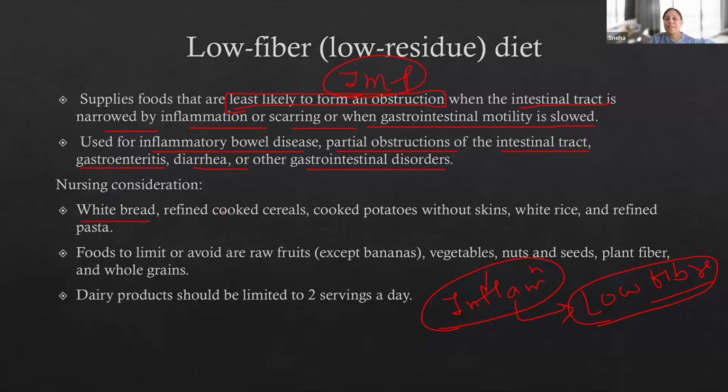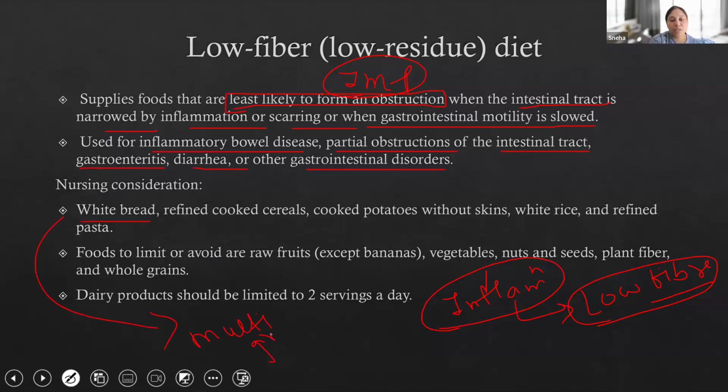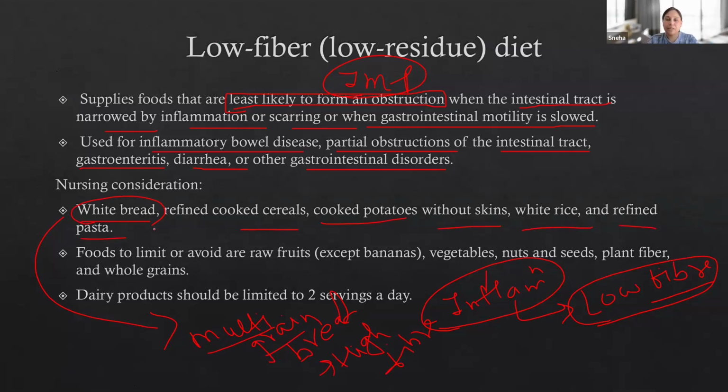So I want you to remember the food items for a low fiber diet. White bread. Please remember multigrain bread. You will see multigrain bread in the exam options multiple times. Wherever there is the word multigrain, remember it is always high in fiber. If I use the word multigrain bagel, that's also high in fiber. Here they are using white bread, so that's not multigrain. So white bread, refined cooked cereal, cooked potato without skin because skin has more fiber, white rice, refined pasta. These all are a low fiber diet.